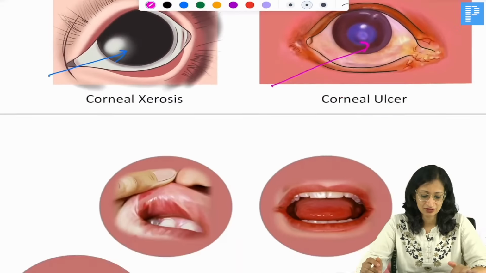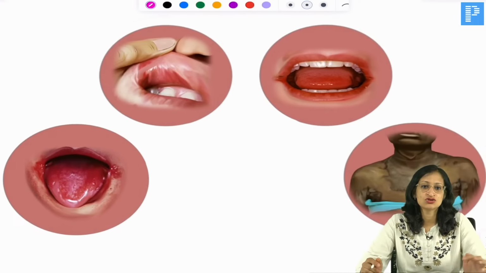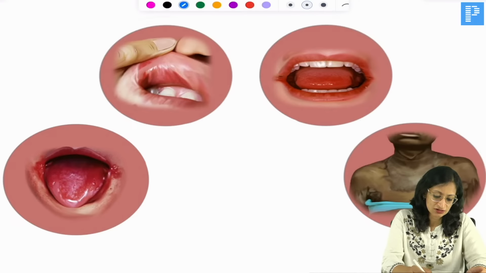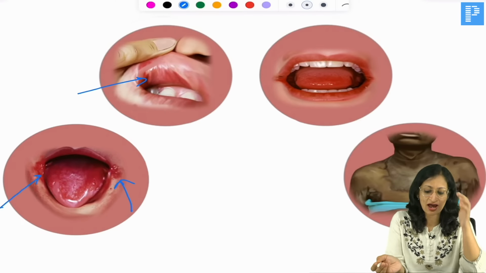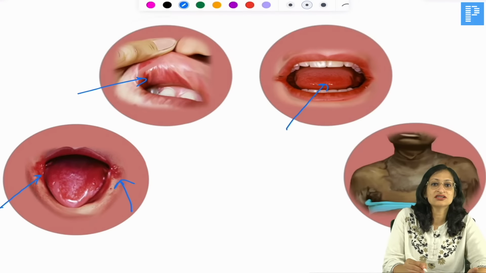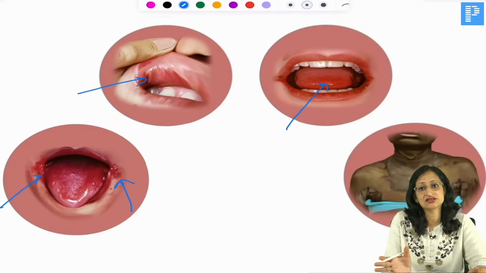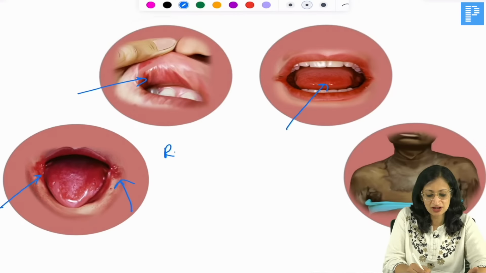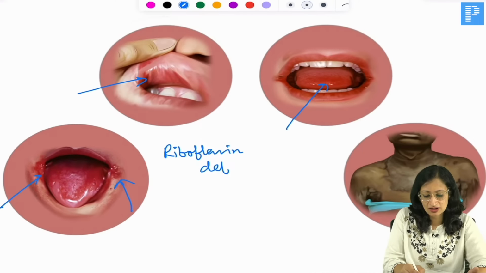Okay. Now, what else do you see? These are some other features of micronutrient deficiency. What you can see here is angular cheilitis. You can see oral ulcers or aphthous stomatitis. You can see glossitis. All these are features of vitamin B complex deficiency. To be more specific, they are mainly seen in riboflavin deficiency, vitamin B2 deficiency, right?